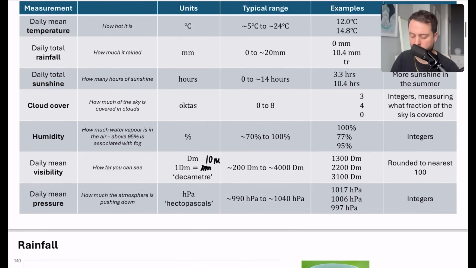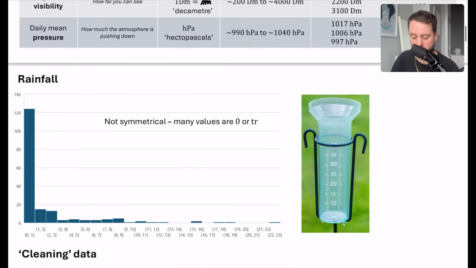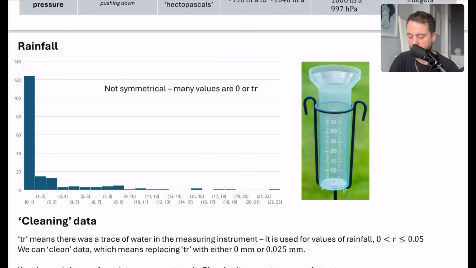I wanted to talk a bit more about rainfall and the fact it's not symmetrical. I can't remember which one I took it for, but I took the data and made a quick graph for it. You can see along the bottom I've got these different groupings. It's not a symmetrical distribution, so it would not be useful to use a normal distribution for this, because the distribution is clearly weighted at the bottom end. It's got many values which are 0 or TR, which are the trace values. And I already showed you this tool, which is how rainfall is measured.